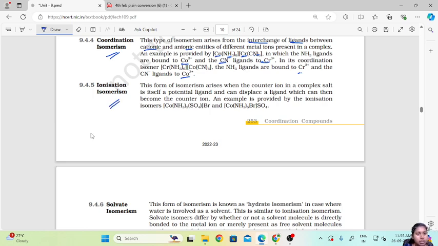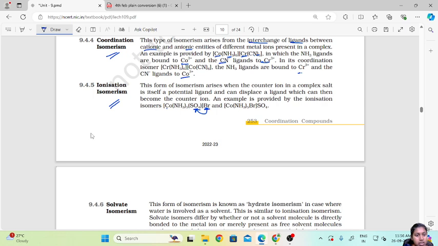Now ionization isomerism means this form of isomerism arises when the counter ion in the complex salt is itself a potential ligand and can displace a ligand which can then become the counter ion. So what is ionization isomerism? When there is a counter ion present, this counter ion itself is so powerful that it can remove any one of the ligands and place itself as an ion. For example, here Br is more powerful than sulfate, so it can replace sulfate as a counter ion.